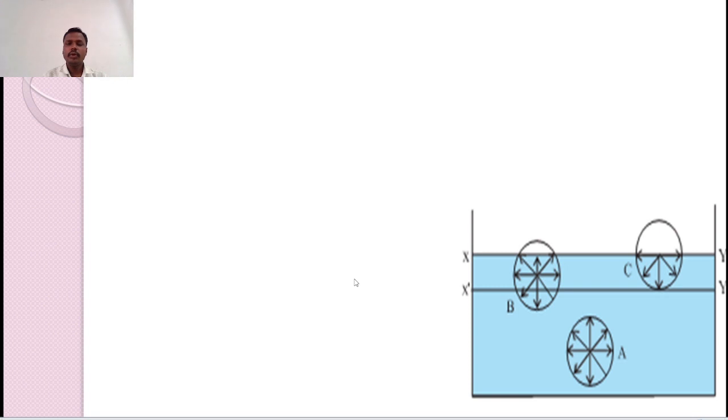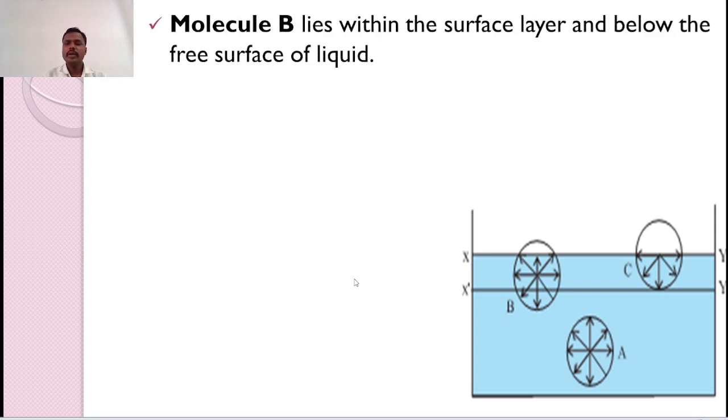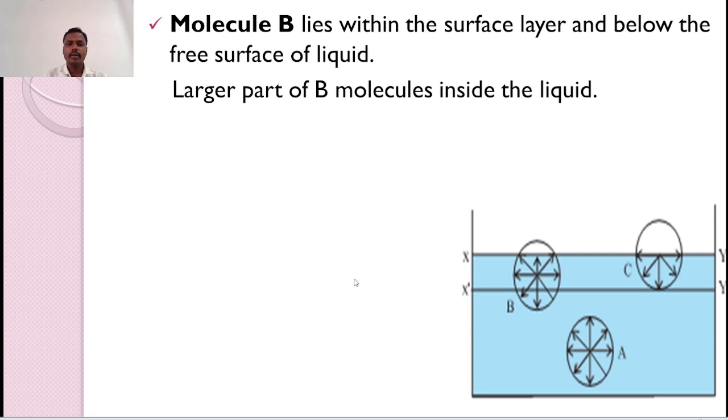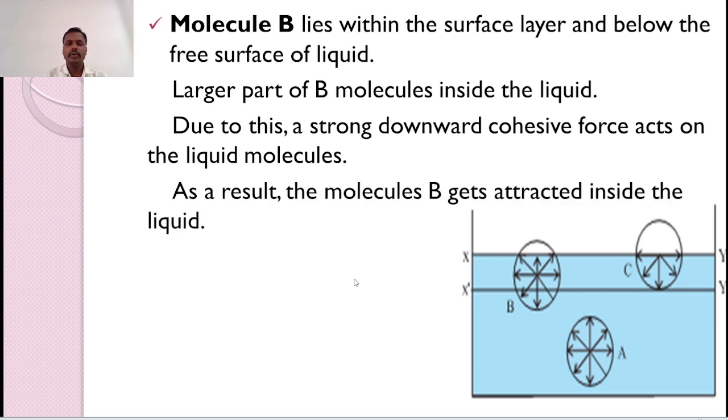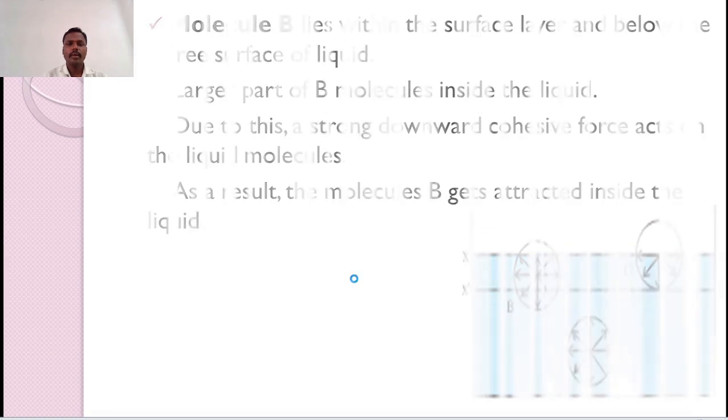Now talking about molecule B, some part of the sphere of influence of molecule B is outside the liquid. Due to this, a strong downward cohesive force acts on the liquid molecule. As a result, molecule B gets attracted inside the liquid.